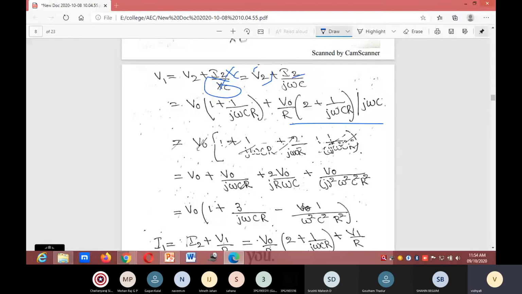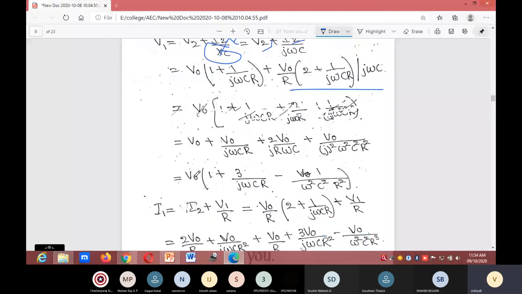V0 plus V0 divided by j omega CR plus 2 V0 divided by j omega CR plus V0 divided by j square omega square C square R square. Take out V0 common: 1 plus 3 divided by j omega CR minus, because j square value is minus 1, 1 divided by omega square C square R square, close bracket.